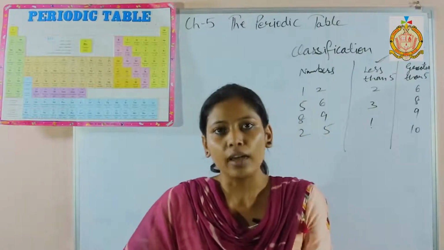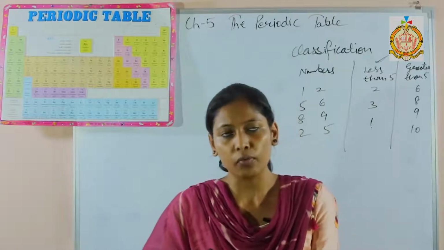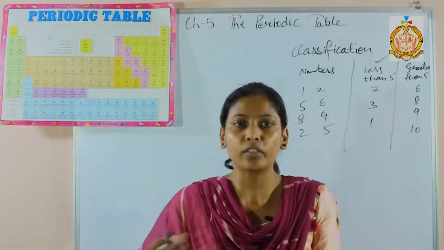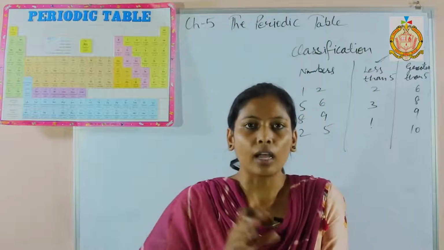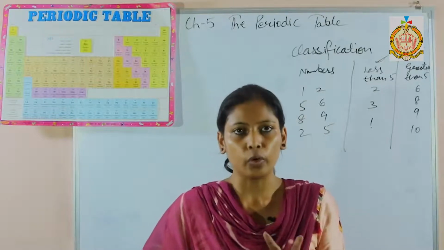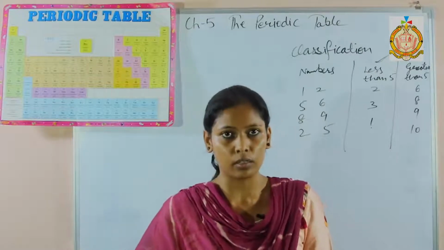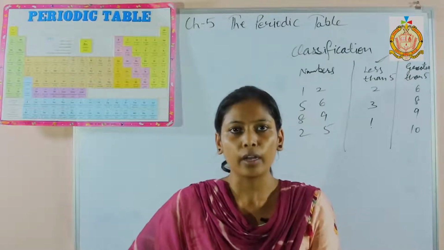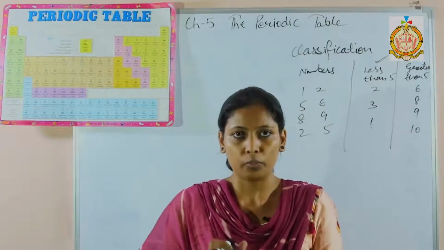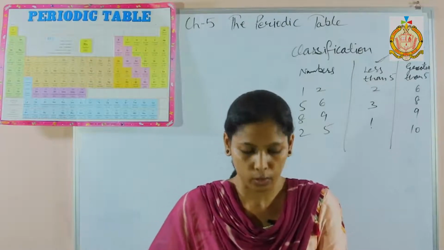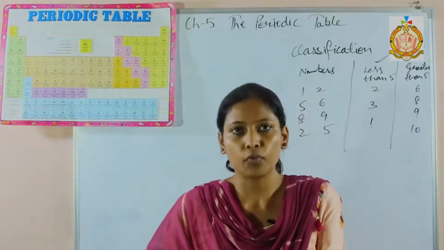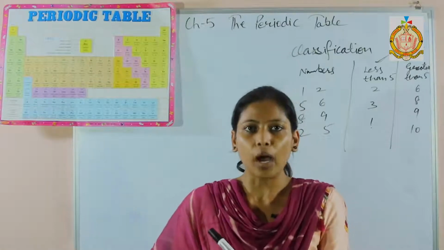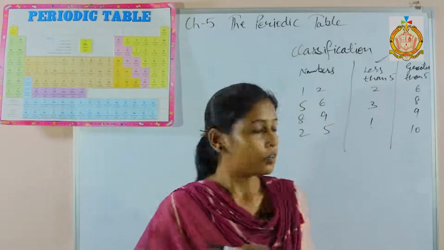And earlier the scientists arranged elements according to malleability, ductility, etc., some properties, and classification was done into only two groups, metals and non-metals. But afterwards, it was discarded because it was not easy to arrange all the elements into two groups, because a third group was also there, that is metalloids. Next, William Prout was the first scientist who discovered the basis of classification, that was atomic mass. And next is Dobereiner triads.